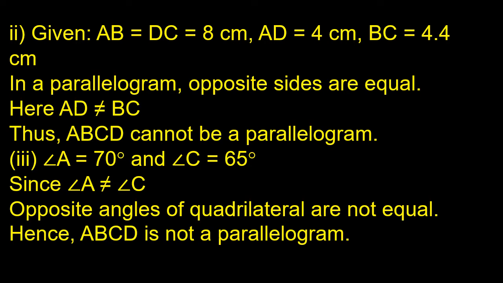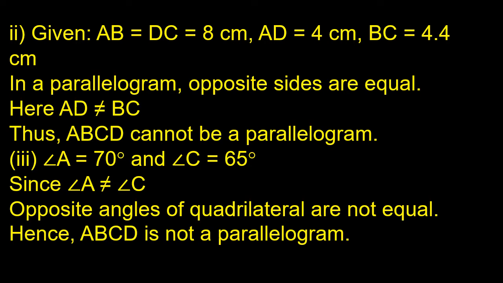Here side AD and side BC are opposite sides, but side AD is 4 centimeter and side BC is 4.4 centimeter. One pair of opposite sides is not equal in this quadrilateral. So for this condition it is not a parallelogram. In a parallelogram opposite sides are equal, but here AD is not equal to BC. Thus ABCD cannot be a parallelogram.